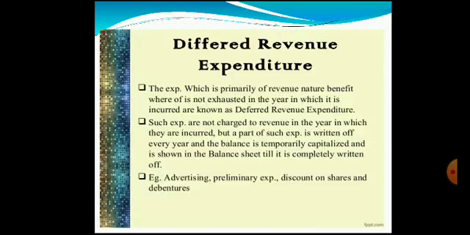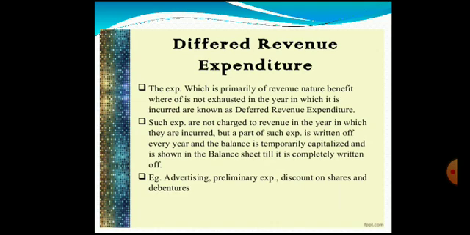Then we look at what is deferred revenue expenditure. Any expenditure which is in nature of revenue, but whose benefit is spread for more than 1 year, we call it a deferred revenue expenditure. Such expenses are not charged to revenue in the year in which they are incurred, but a part of such expenditure is written off every year, and the balance is temporarily capitalized and is shown in the balance sheet till it is completely written off.